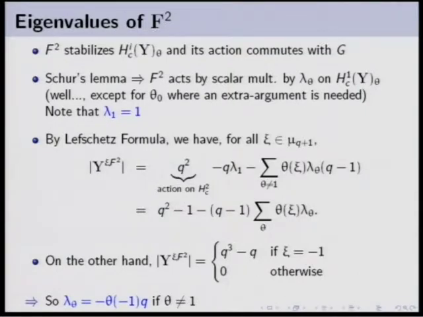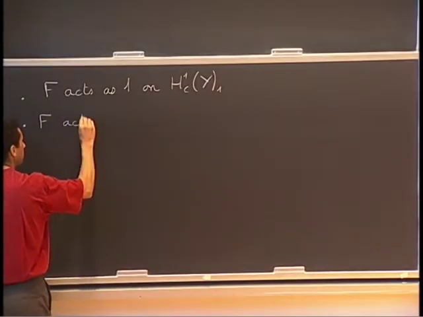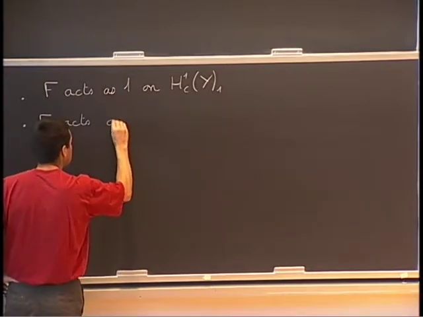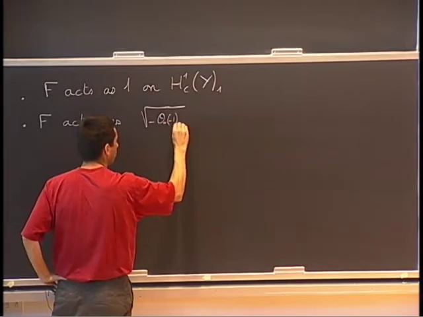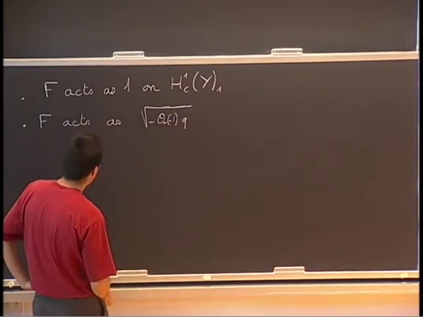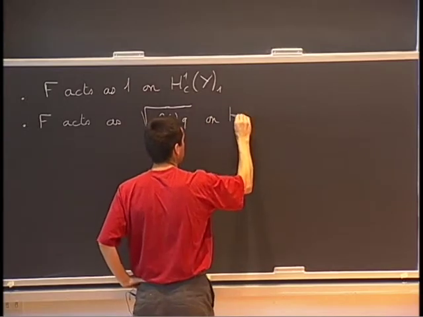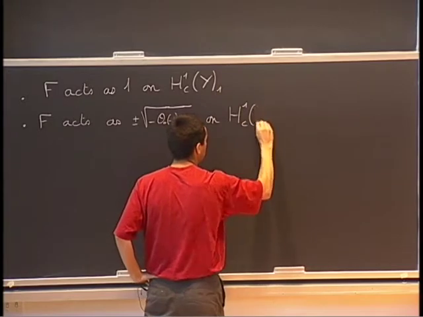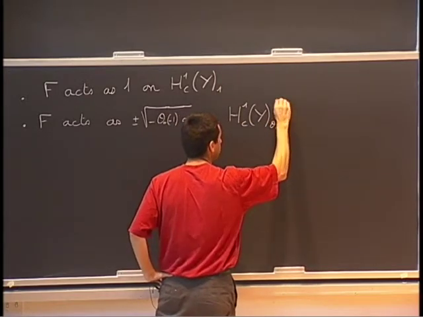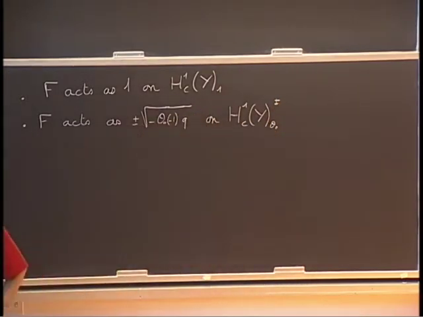So I recall that f acts as 1 on H^1_c of Y on the one isotypic component, and f acts as the square root of minus theta 0 of minus 1 times q on, well, maybe plus or minus, H^1_c of Y theta 0, and I take the plus or minus isotypic component.